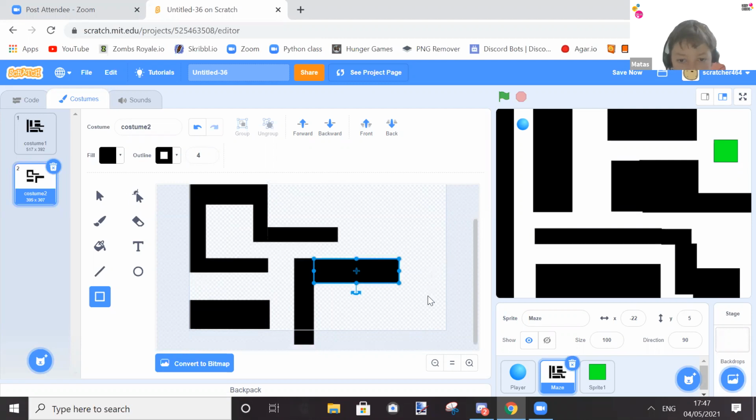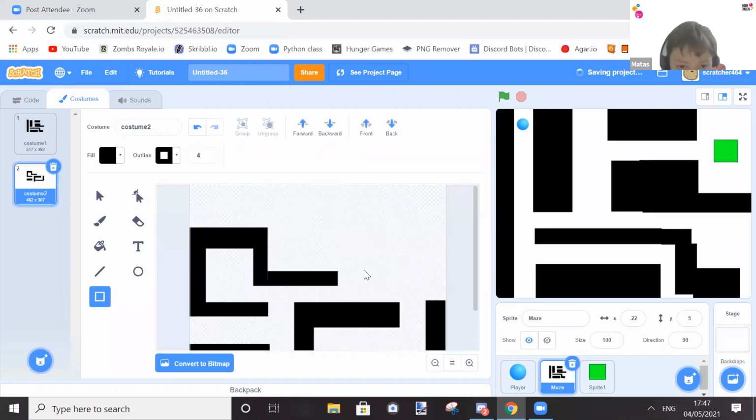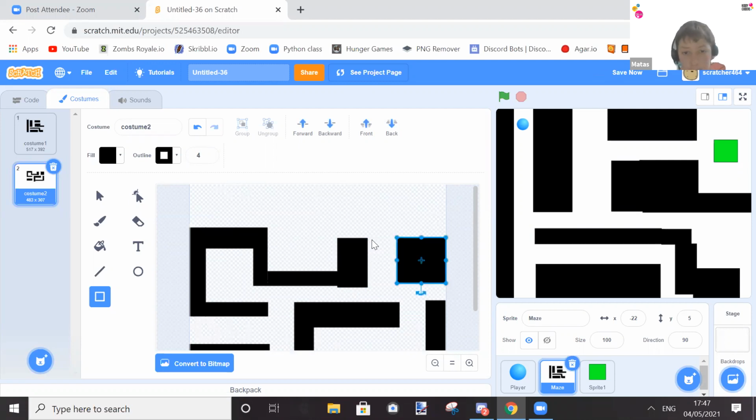So let's make it so that the people have to be careful when they reach the end. Actually, no, let's put it up here at the end. That'll just be like a mini area they can go in. So now, okay, let's put that there. And then put this all over here.